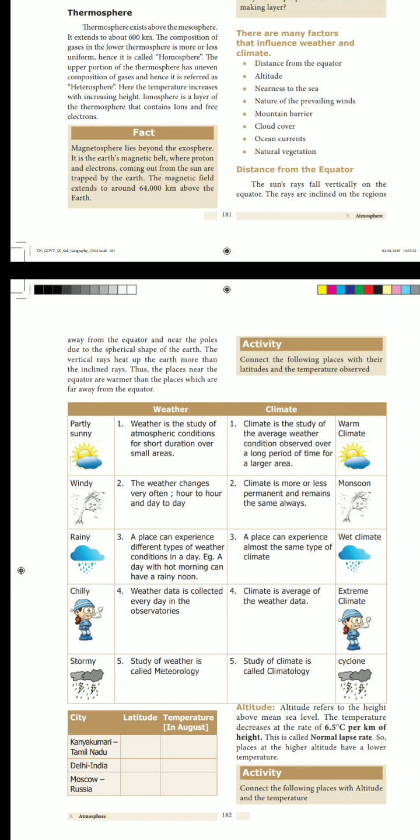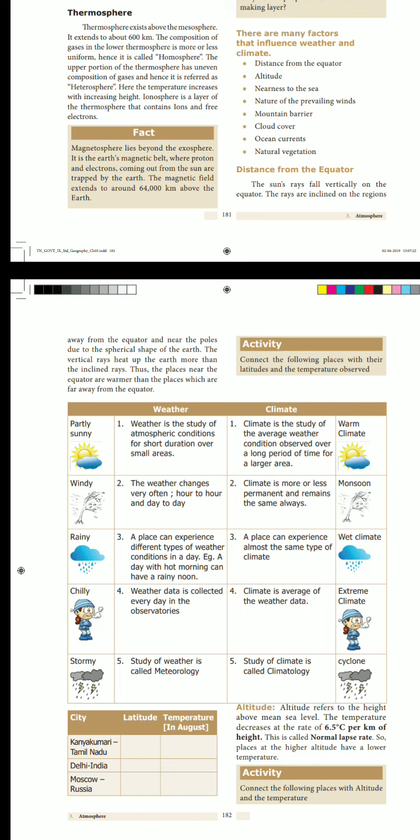Second point: the weather changes very often, hour to hour and day to day. At the same time, climate is more or less permanent and remains the same always.